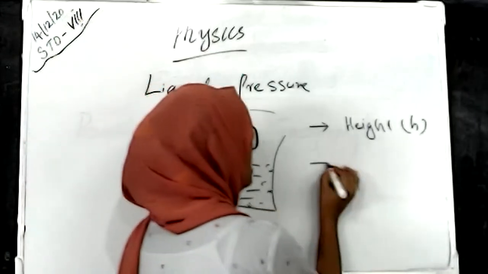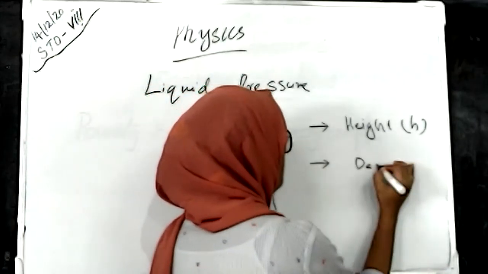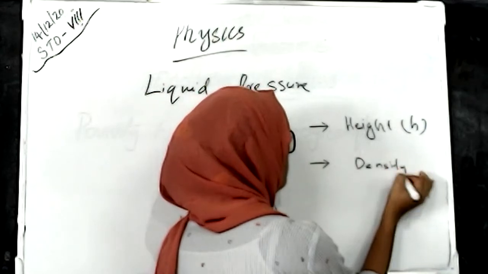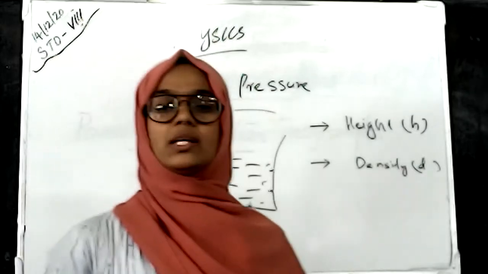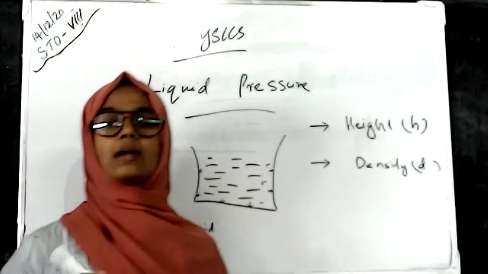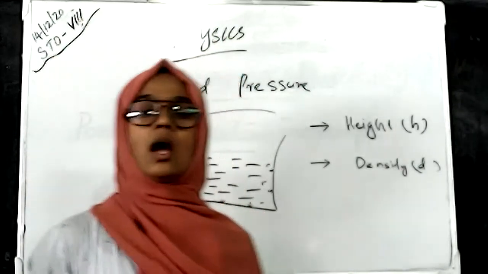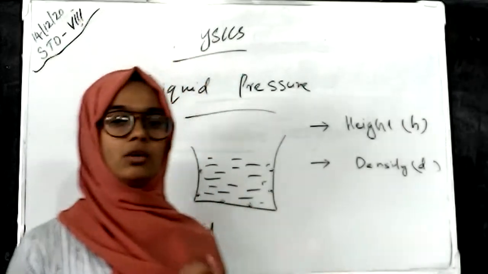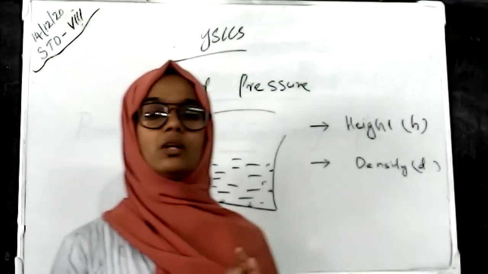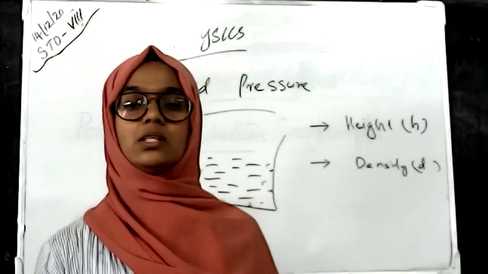And the second one is the density of the liquid. Liquid pressure is the total thrust acting per unit area, and the height of the column containing the liquid and the density of the liquid are the two factors it depends on.